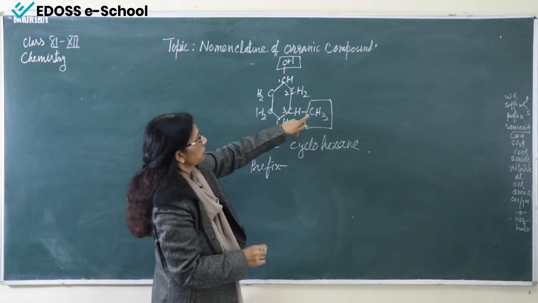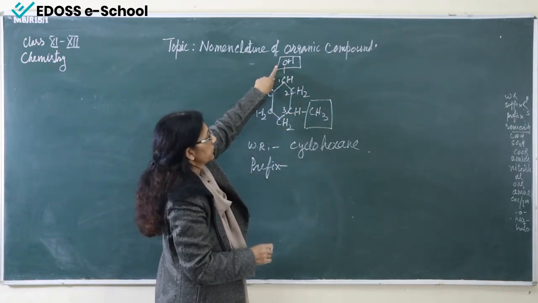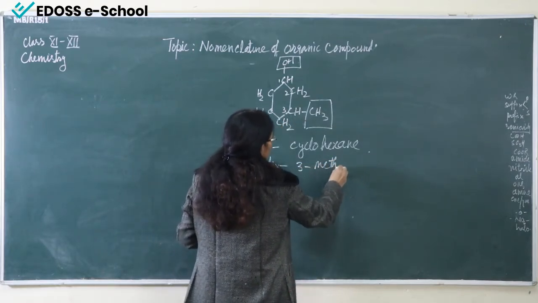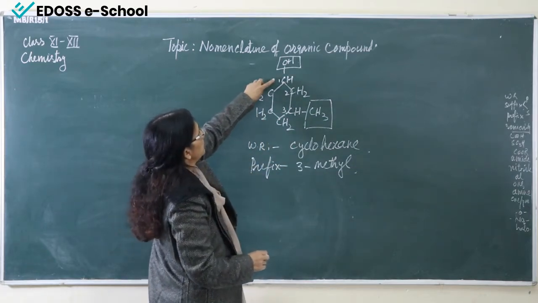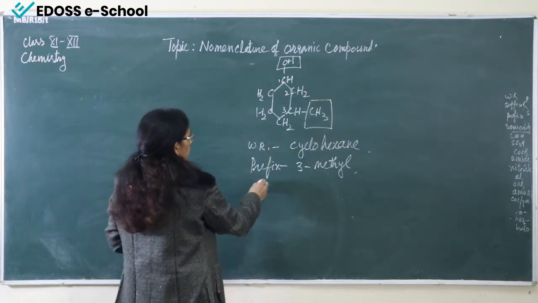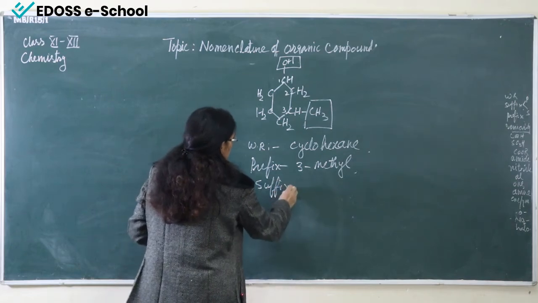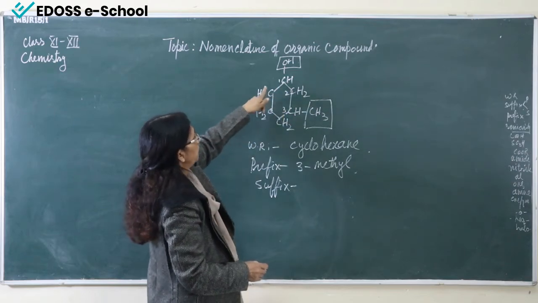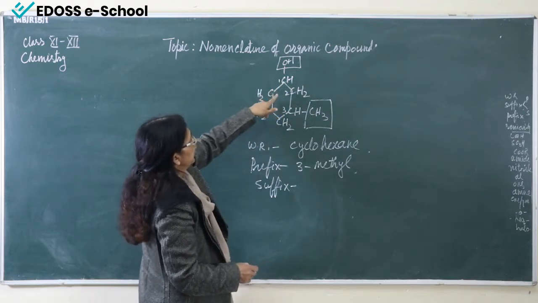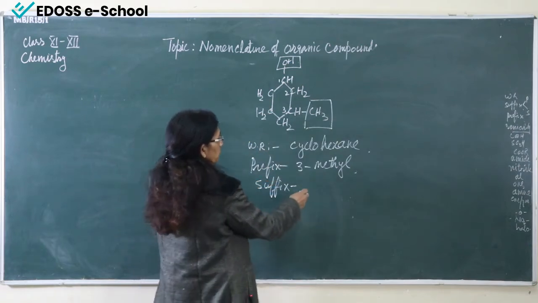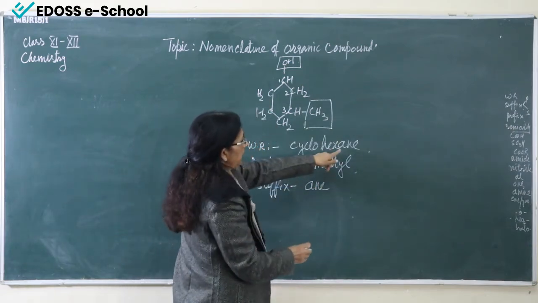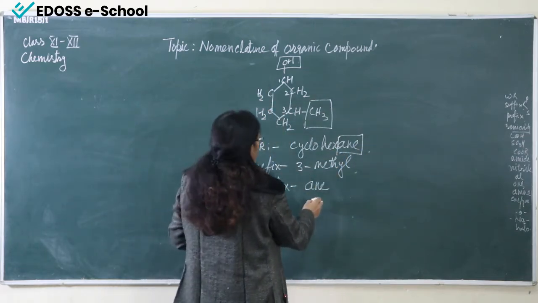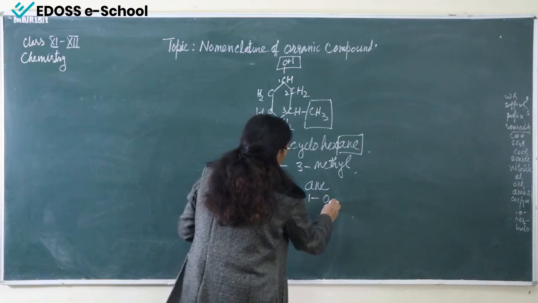So at 3 a methyl group is present, and at 1 is the OH group, which is the secondary suffix. The primary suffix is ane also, because the double bond is not present. So it will be ane, and the secondary suffix is at 1.